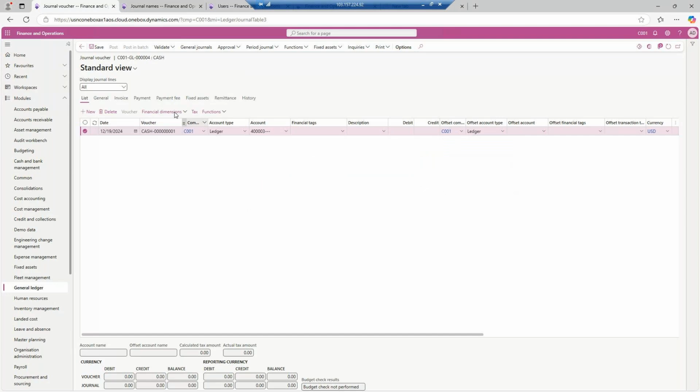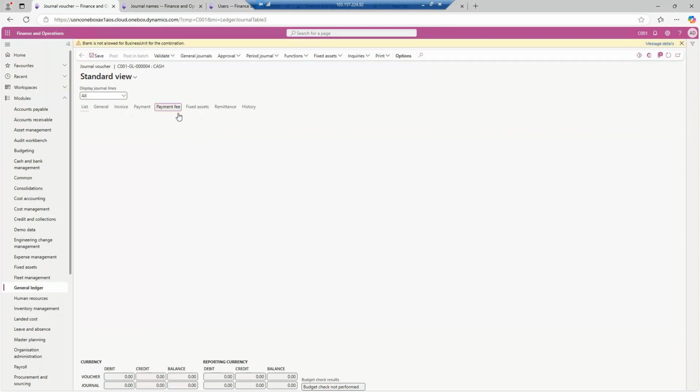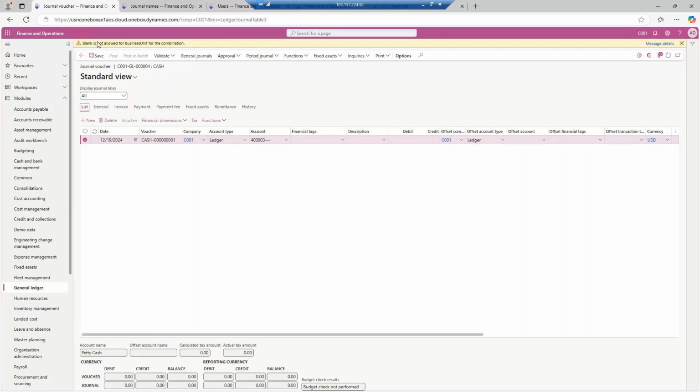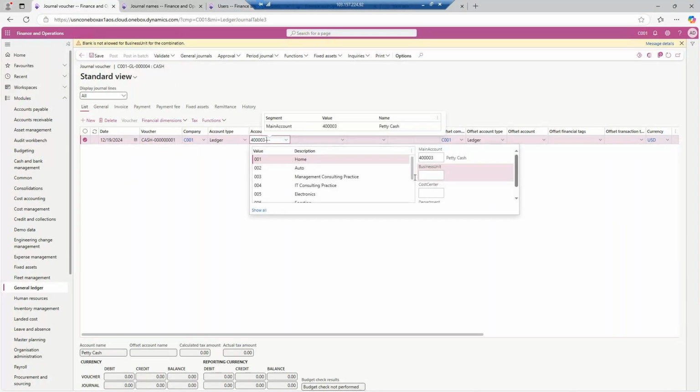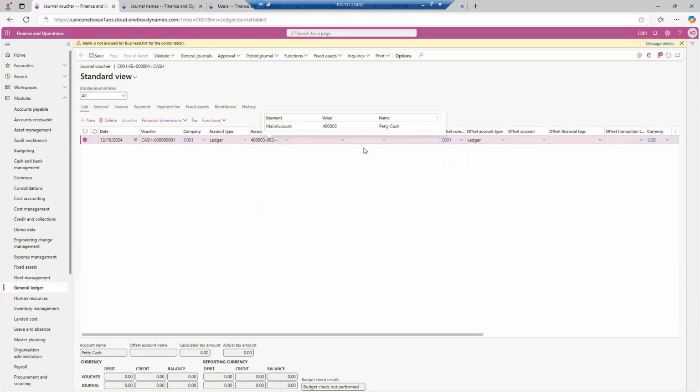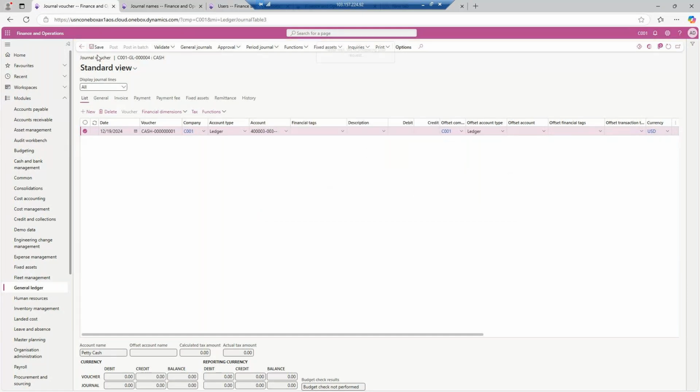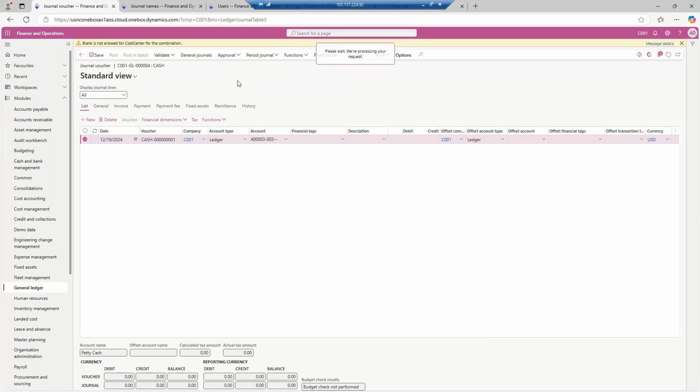But over here also, if you go to the line, there are two types of financial dimensions. So see, the first is the warning that has already come up that blank is not allowed for business unit. You have not selected business unit, that's why it is showing that error. If I select the business unit over here, and if I try to save it, the system will show me that blank is not allowed for cost center as well. That means I need to enter the cost center also. But what can be done, you can go to the delete button over here, because otherwise it will always give the warning and will not allow you to go back out of the system. So I will go back.